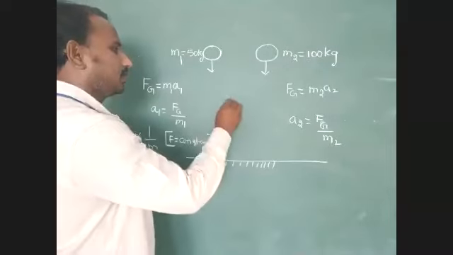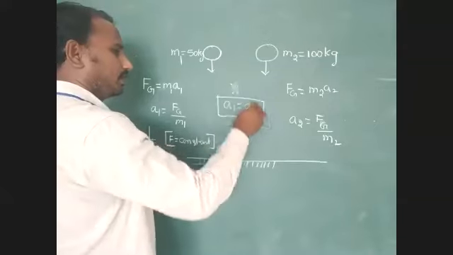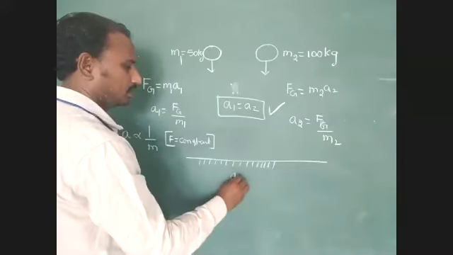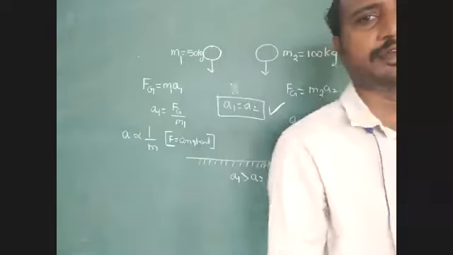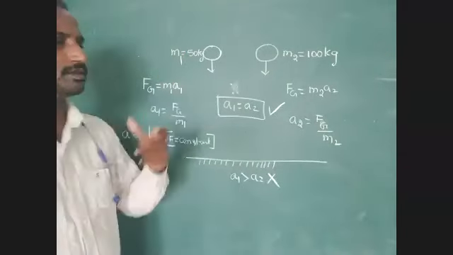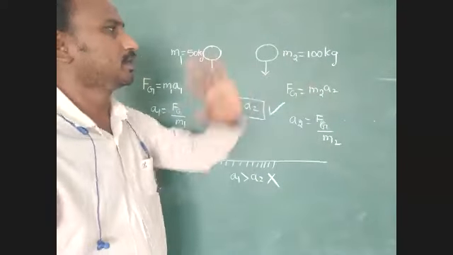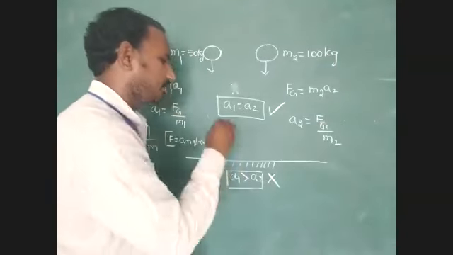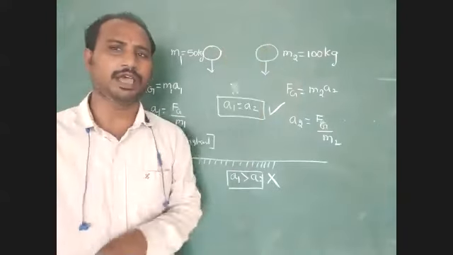But here acceleration is the same. A1 is equal to A2. A1 greater than A2, wrong. Smaller body is getting larger acceleration. Here the 50 kg body is getting larger acceleration, that is, A1 greater than A2, the acceleration of the 100 kg body. Yes or no? So that statement is wrong. Here acceleration is constant in the vertically downward direction.